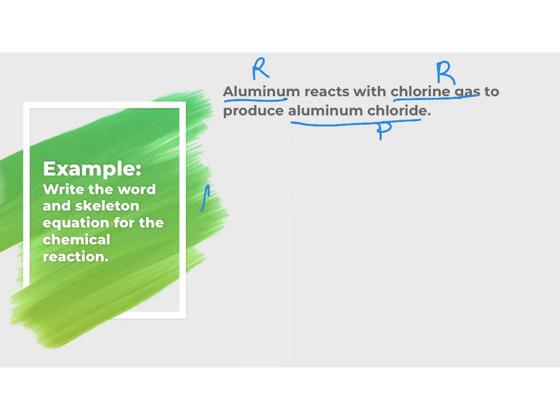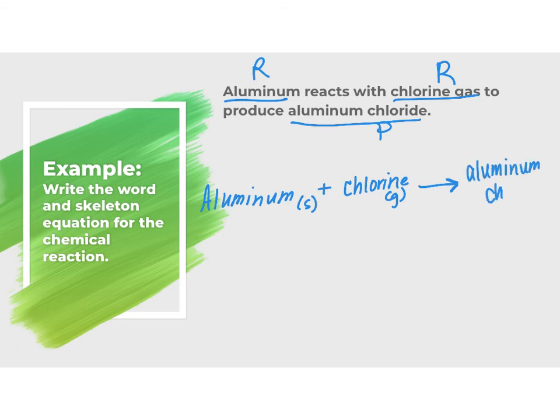So when I write the word equation, I have aluminum, which is going to be a solid. It's going to react with chlorine, which is a gas, and those are going to produce aluminum chloride. And aluminum chloride is an ionic compound, so as you can recall, ionic compounds are generally going to be solids at room temperature. All right, so that is my word equation for this description.